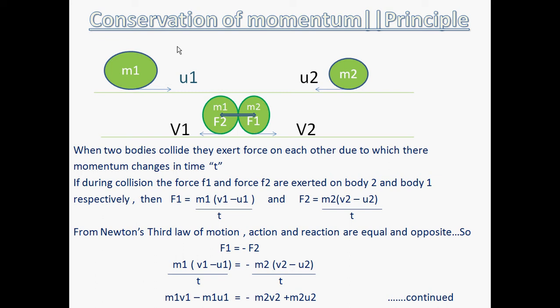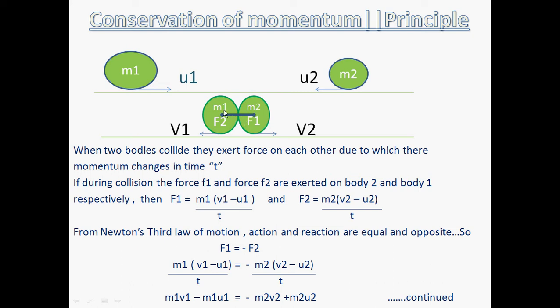On similar lines, let us understand the law of conservation of momentum, in which there are two bodies, considered as m1 and m2. The body m1 is initially moving with the velocity u1, and the second body m2 is moving initially with the velocity u2. They are moving towards each other in this direction. Now, when the bodies collide, the first body will exert a force on the second body. As we know, whenever a body collides, the momentum produces an impact on another body, because of which a force acts on the other body.